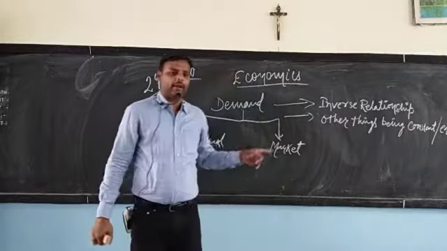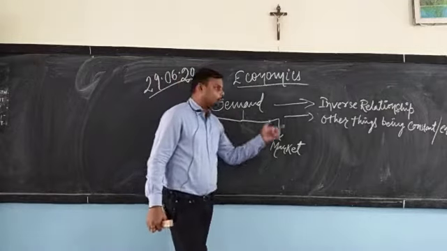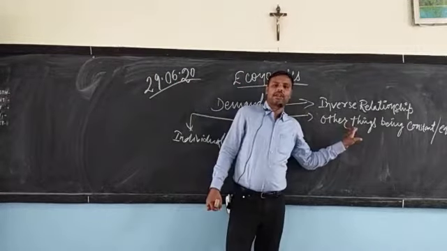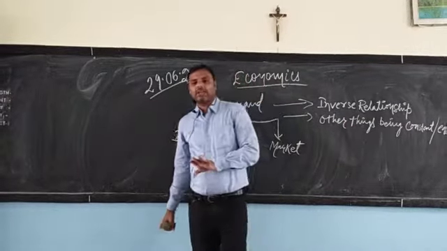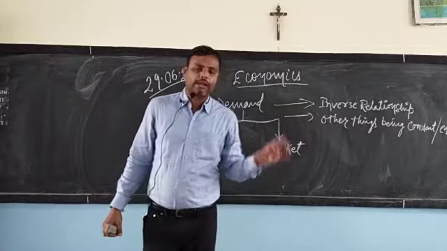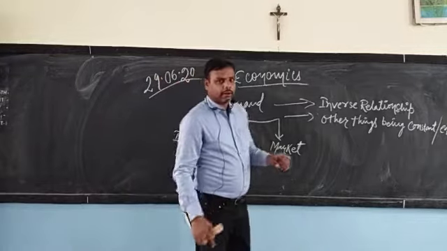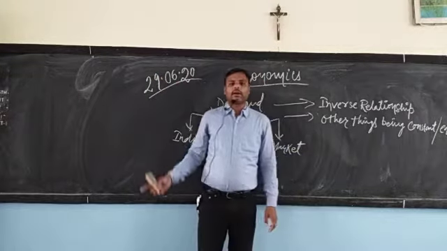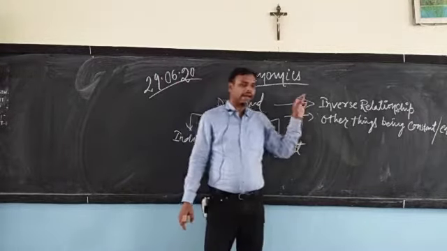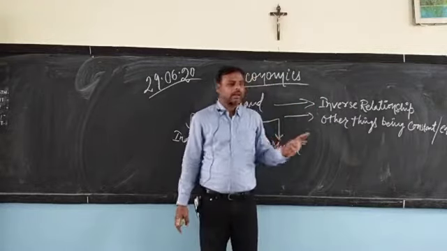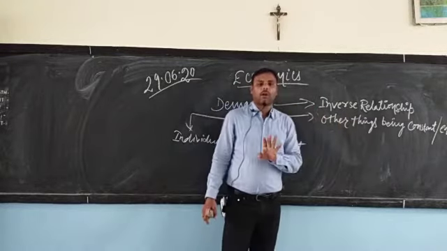You need to keep in mind whenever you put up a definition, do include the words other things being constant or equal. That means the other factors which could affect either the price or the quantity demanded should not affect. That is why when the demands are calculated, these other factors are kept constant.